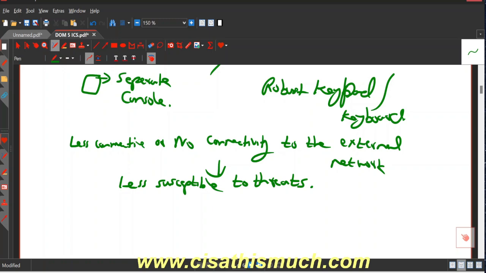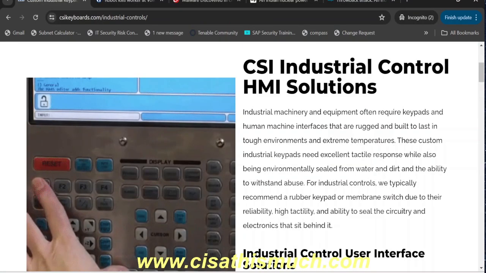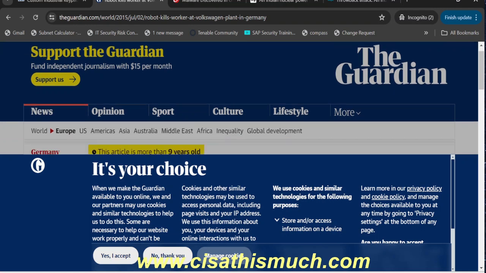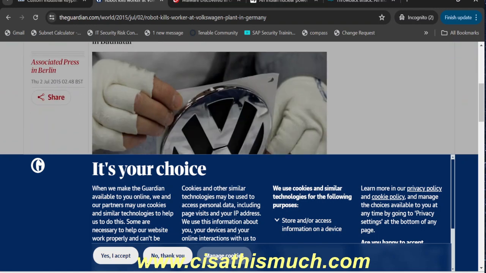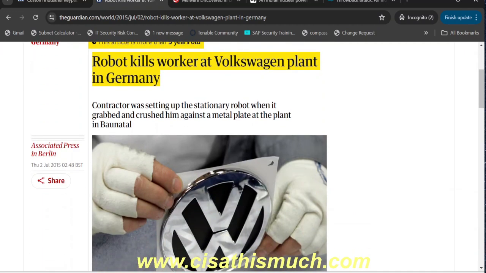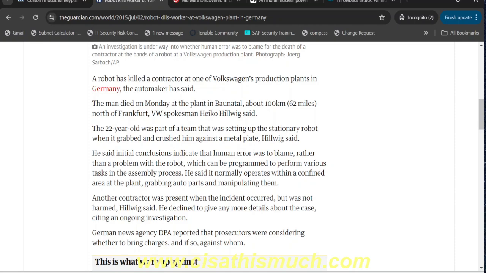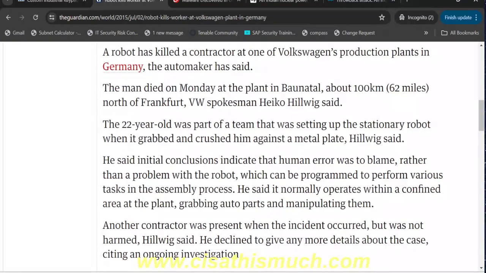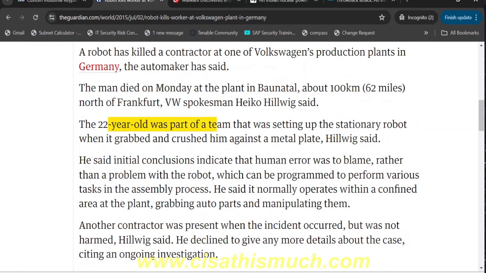So I would like to show you one example over here. You can see the news saying: robot kills worker at Volkswagen plant in Germany. The contractor was setting up the stationary robot, when it grabbed and crushed him against a metal plate at the plant in Germany. The 22-year-old was part of the team that was setting up the stationary robot when it grabbed and crushed him against a metal plate.